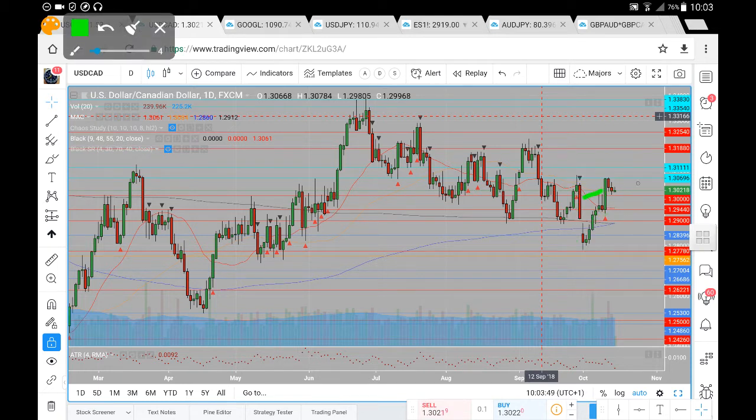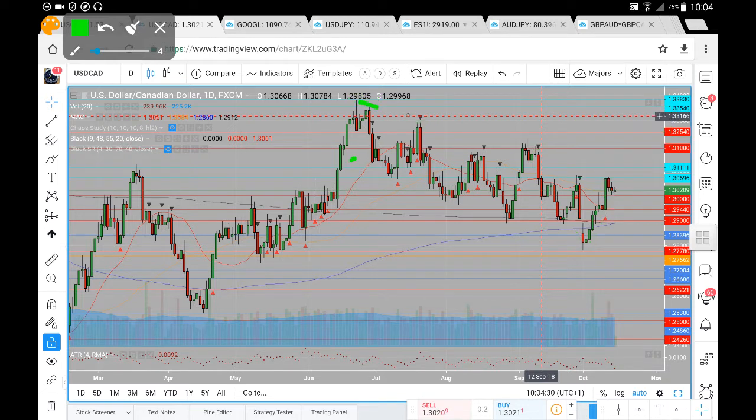Did appear to be encountering some difficulty around that 130. Had a brief pullback, sharp acceleration, breaking through the 130 all the way up towards this 130.69, from which again we've encountered some resistance here on the US dollar CAD. So we are having what appears to be a bit of a pullback at present. So if we do hold above 130, we're looking for another test of that 130.69, 131.11, and possibly eventually that 131.88. And beyond that, we're looking at a move up towards that 133 and eventually 133.83 here on the US dollar CAD, if we see the momentum which came to the market in late September, early October continue to trend upwards.